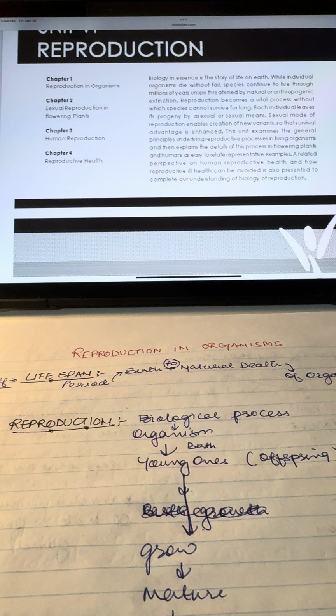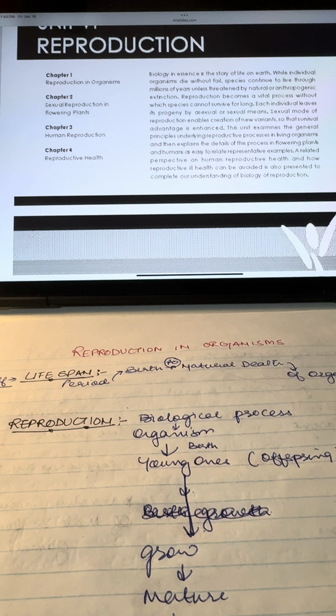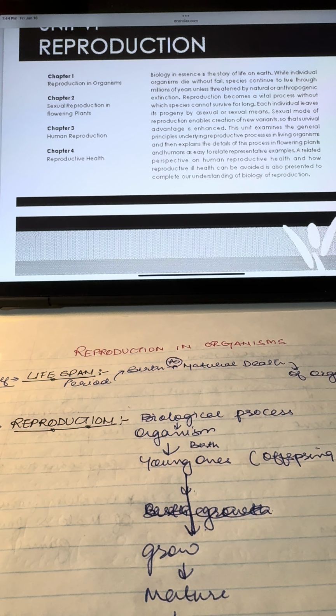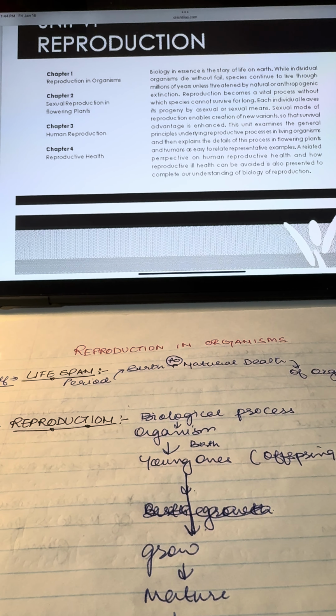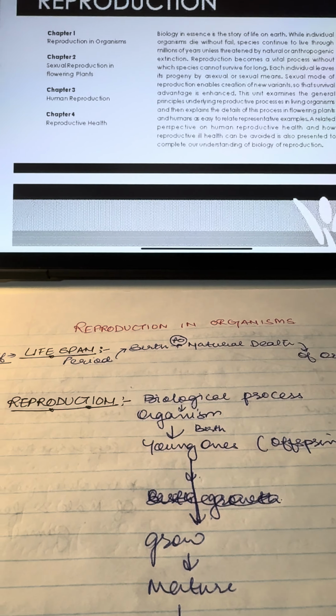In this video, we will be studying reproduction, which is chapter 1 of class 12th Biology NCERT. This video is useful for CBSE students and each concept will be explained in a very simple and exam-oriented way. In this part, we will be covering lifespan, reproduction, types of reproduction, vegetative propagation, and basic idea of asexual and sexual reproduction. So let's begin with lifespan.